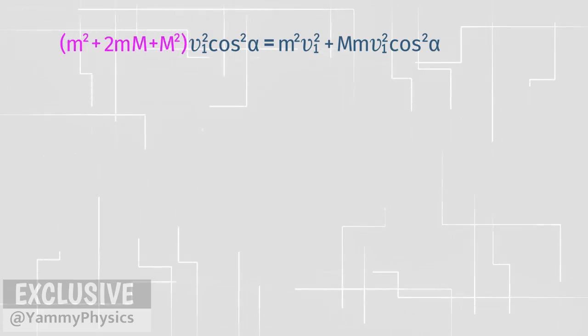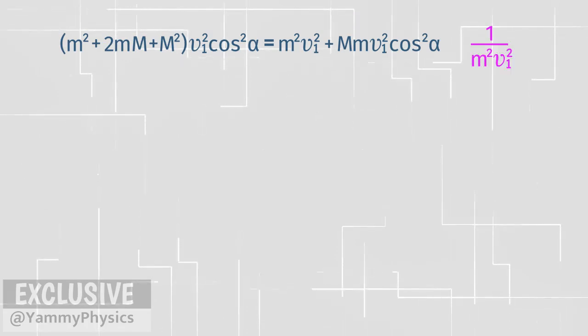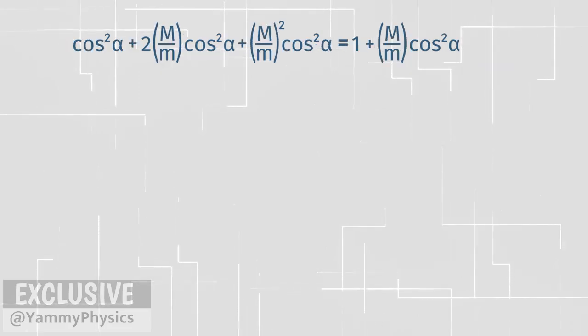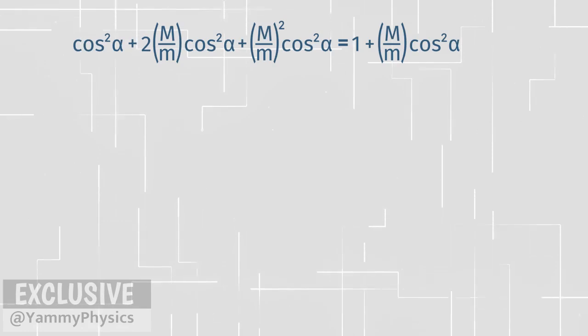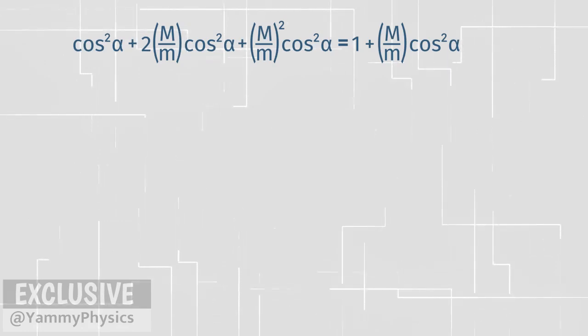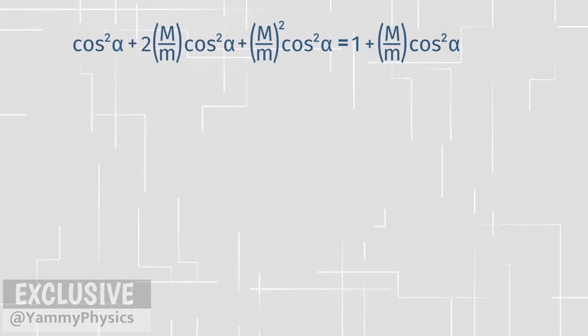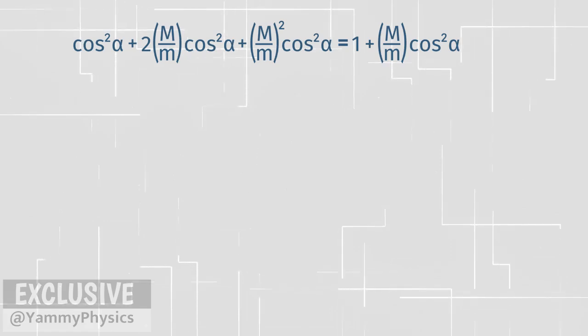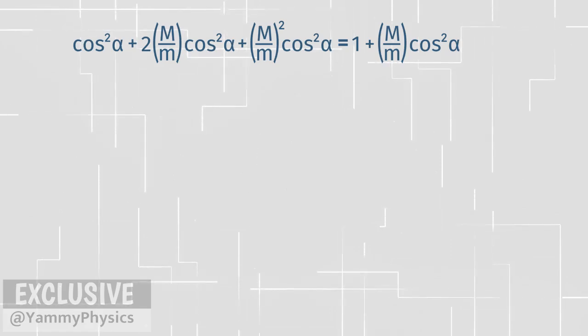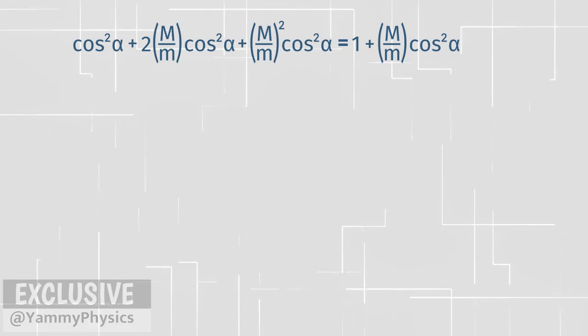Next, describe the values in squares. This equation contains the quantities m and v1. Just divide all the factors by m squared v1 squared. There is a cosine squared and 1. An idea comes to mind. That's right, we can write this equation like this.